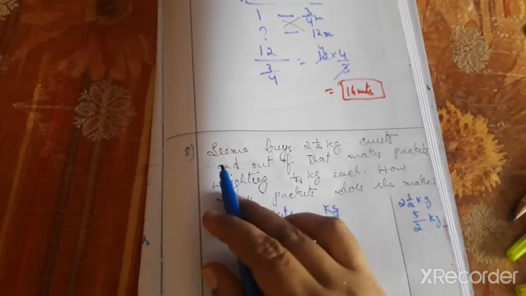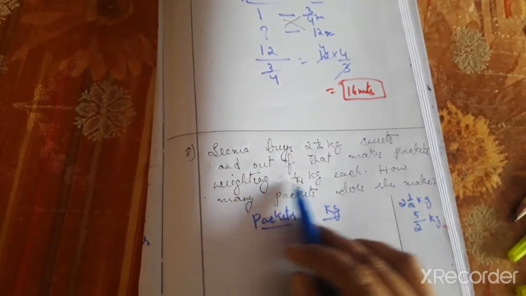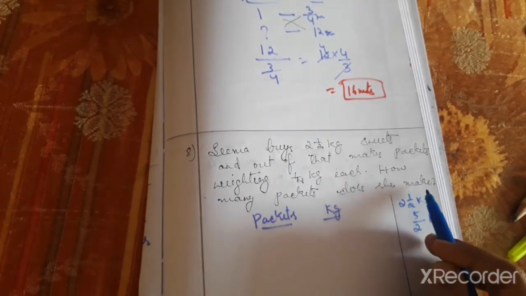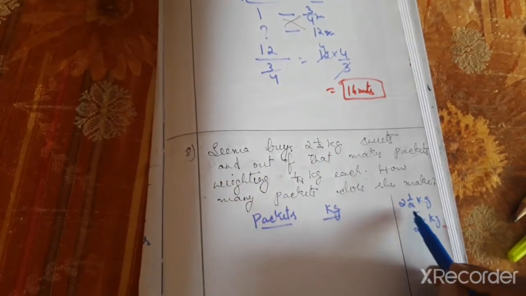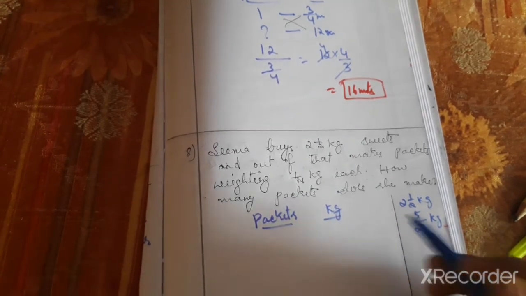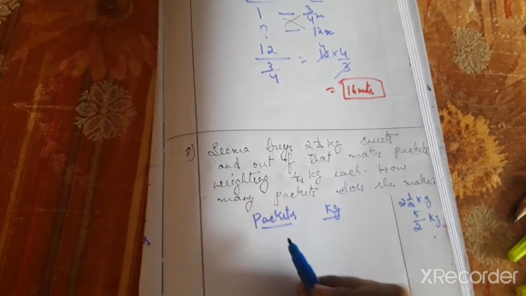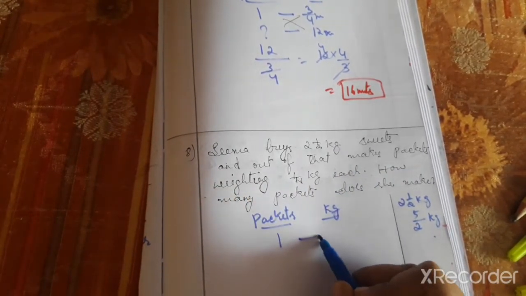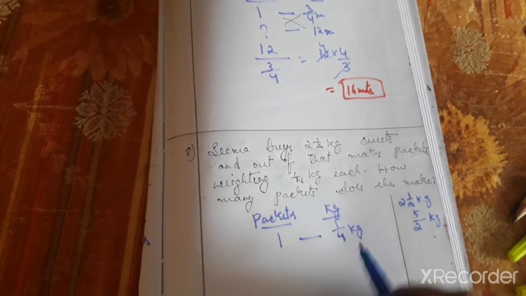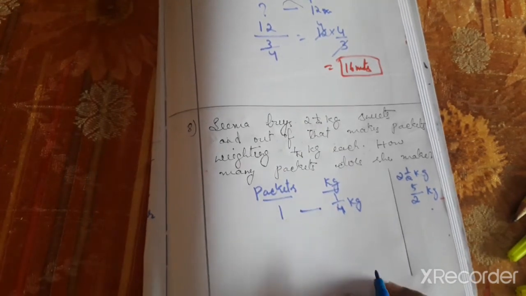So here Seema buys 2.5 kg sweets and out of that makes packets weighing 1 by 4 kg each. How many packets does she make? So 2.5 kg means convert mixed fraction to improper. It becomes 5 by 2 kg, and packets weighing 1 by 4 kg each. So one packet weight is 1 by 4 kg of sweet.